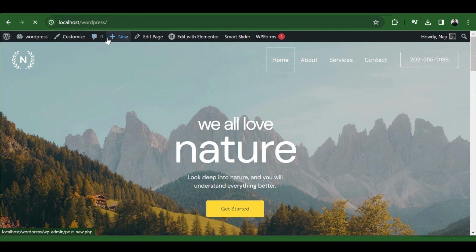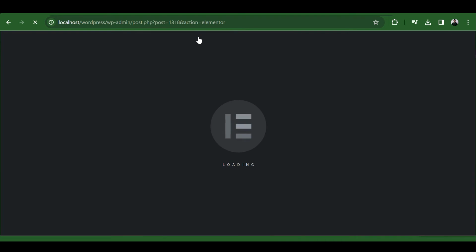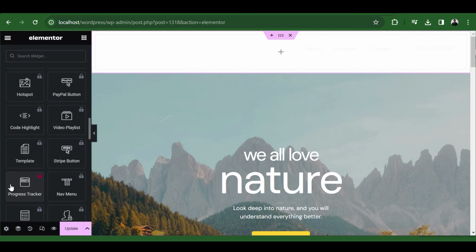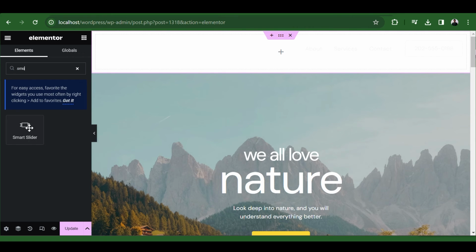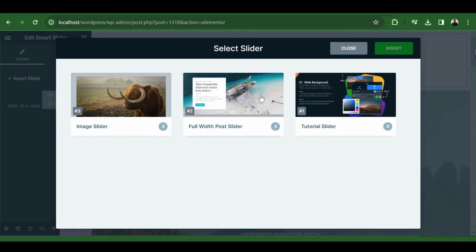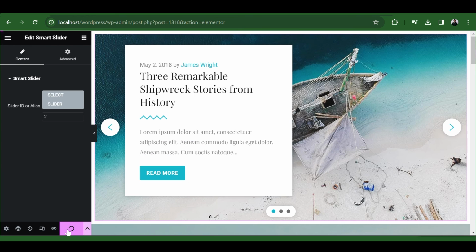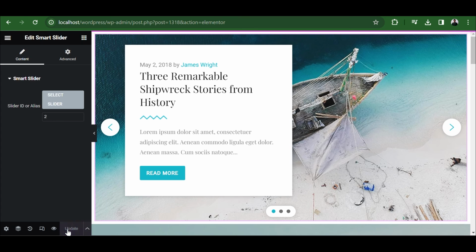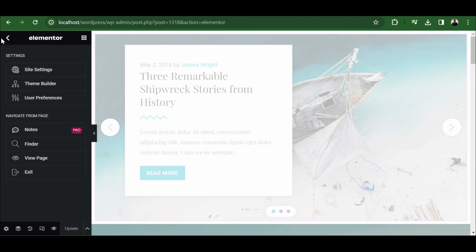Return to your WordPress site, decide where you want the slider to appear, and click Edit with Elementor. Navigate to the desired position, click the plus icon, and find the Smart Slider element. Drag and drop the Smart Slider element to your page and choose the slider you just created. To save, click Update. Voila! Your slider is live on your site.